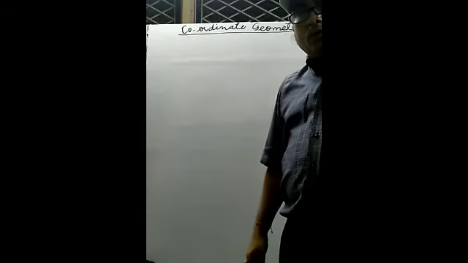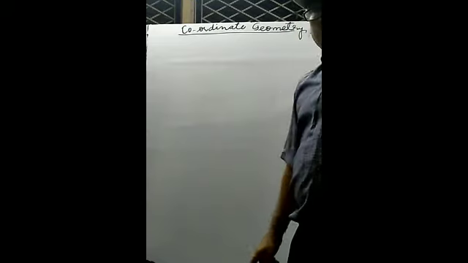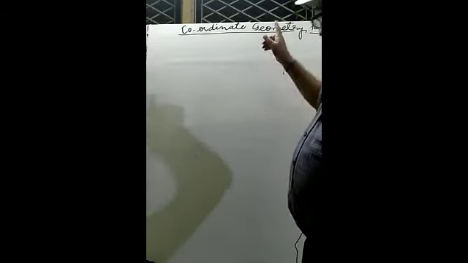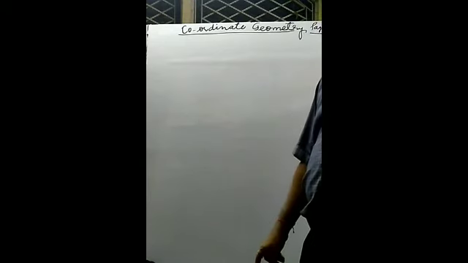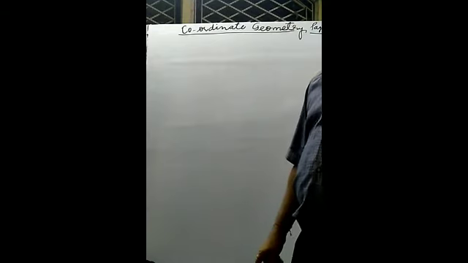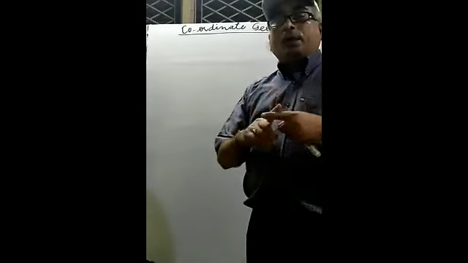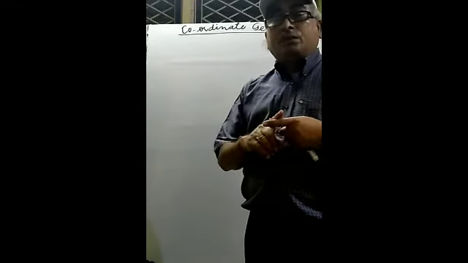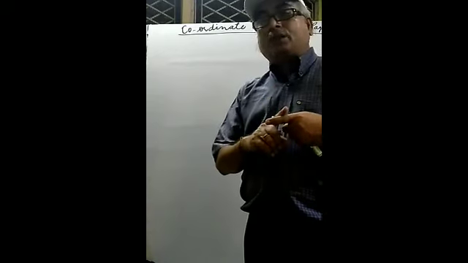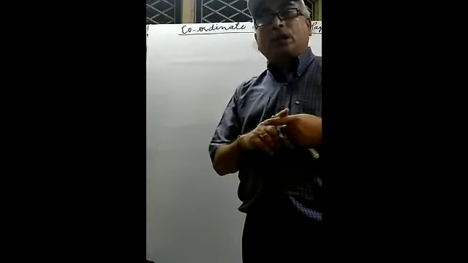So what to do? First of all, this will be divided into four parts by two perpendicular lines. One is vertical and the second one is horizontal. Keep in mind, we are talking about perpendicular lines.